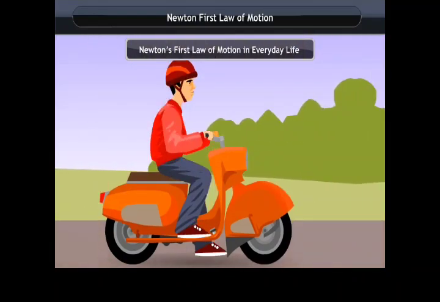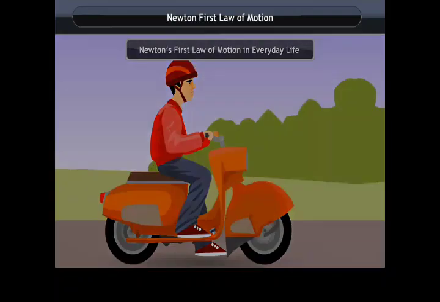When you apply brakes suddenly on a moving scooter, you fall forward. This also happens because of Newton's first law of motion. When the scooter is moving, the body in it also is in motion along with the scooter. But when you apply brakes, the speed of the scooter decreases suddenly or the scooter comes to rest suddenly. In this condition, the part of the person's body that is in contact with the scooter comes to rest, while the rest of your body has a tendency to remain in motion with the same speed. This causes the person to fall forward if he or she is not alert.